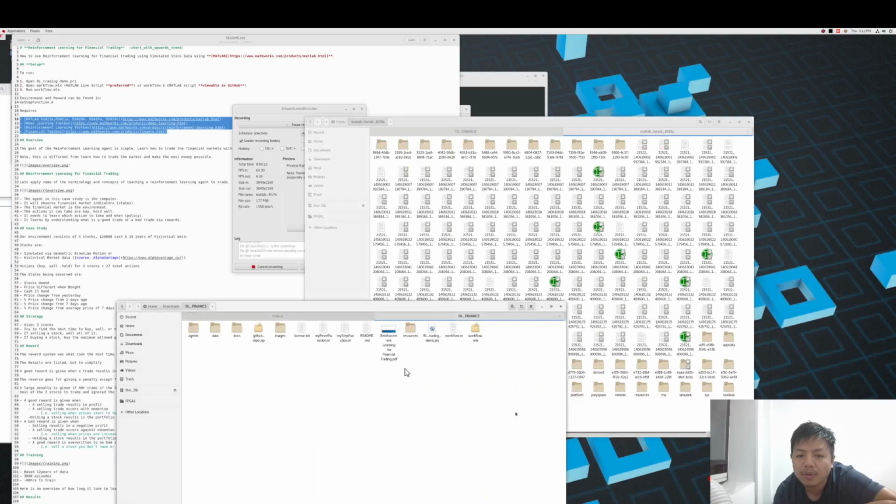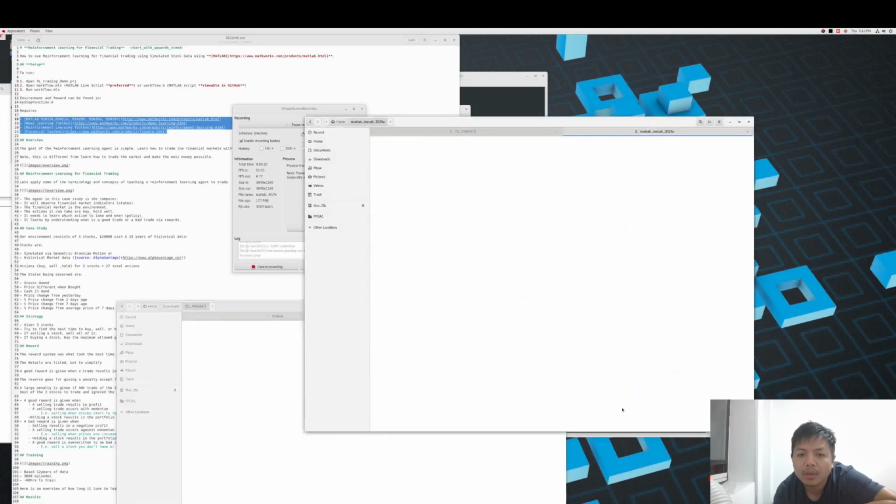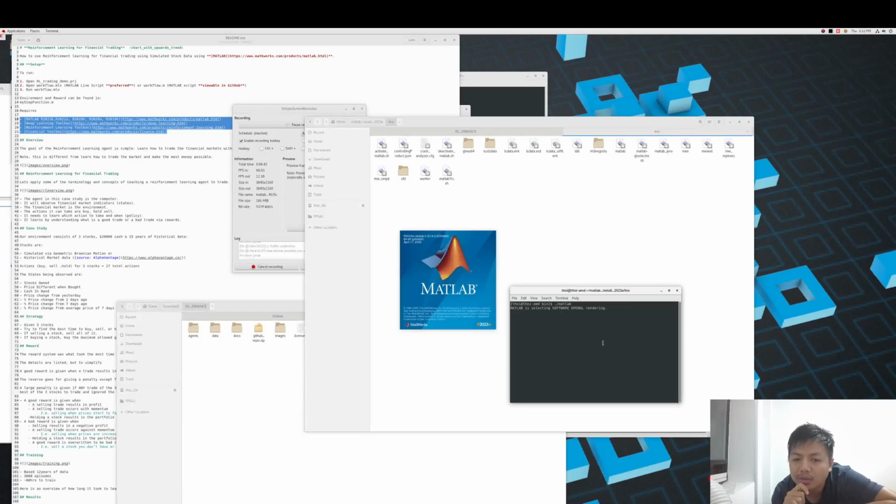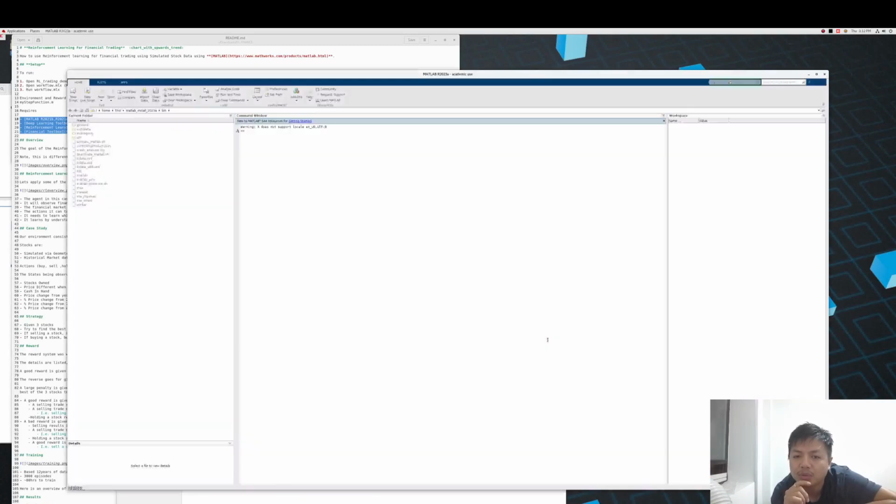Yeah, right here. I need to run this file called matlab. It's gonna launch. Since I'm using the university ID, the university has a subscription to MATLAB.